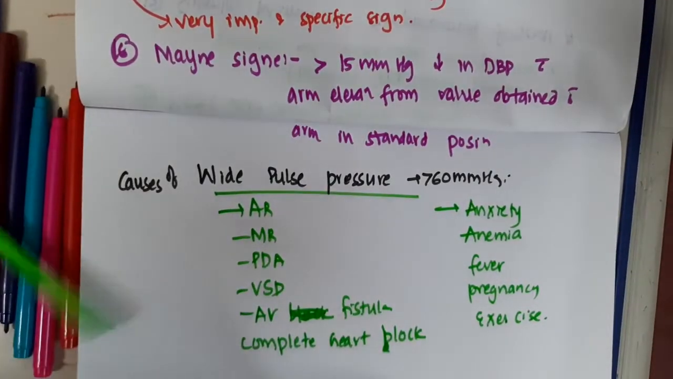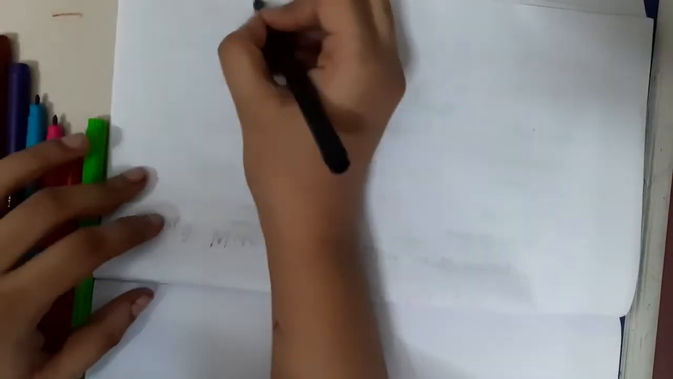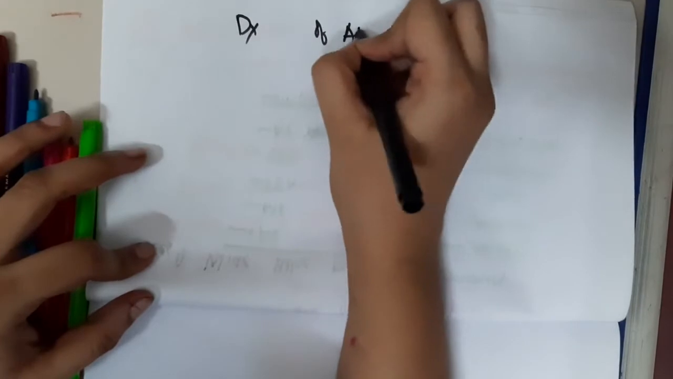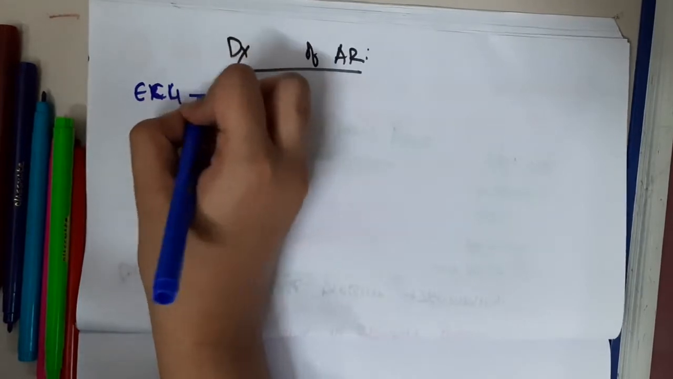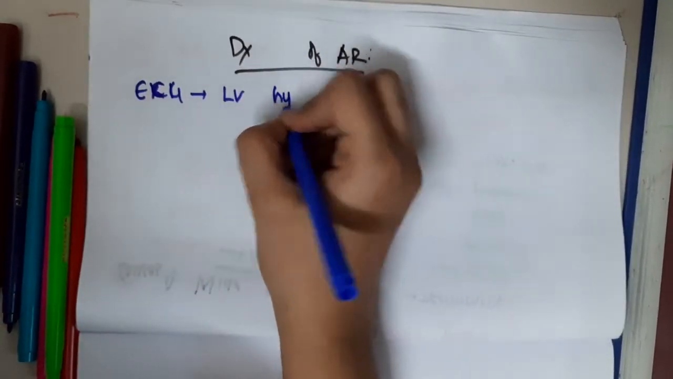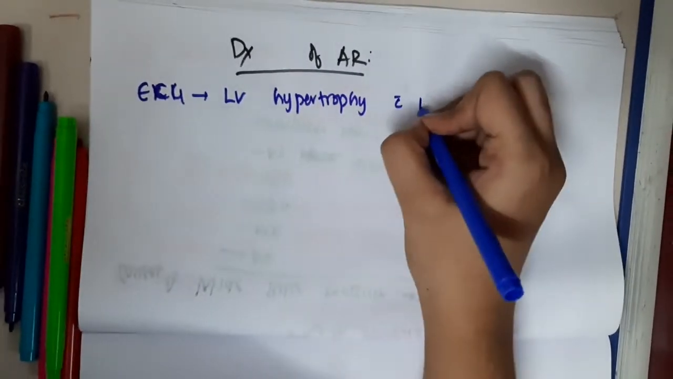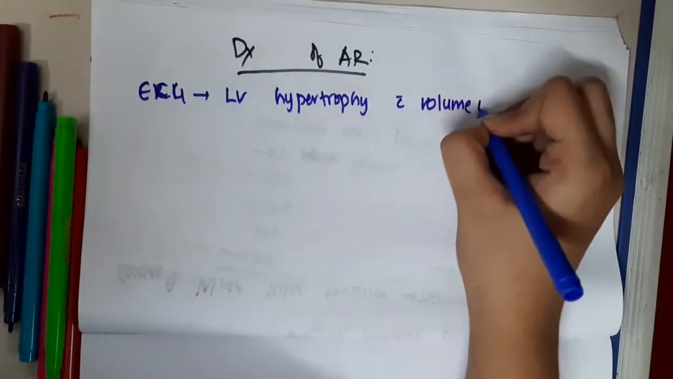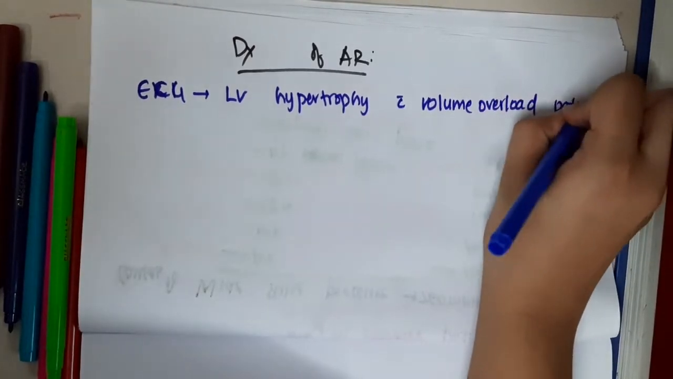Friends, let us now learn the diagnosis and treatment of aortic regurgitation. So first, diagnosis. If you look at the electrocardiogram, ECG, you will see left ventricular hypertrophy with a volume overload pattern.